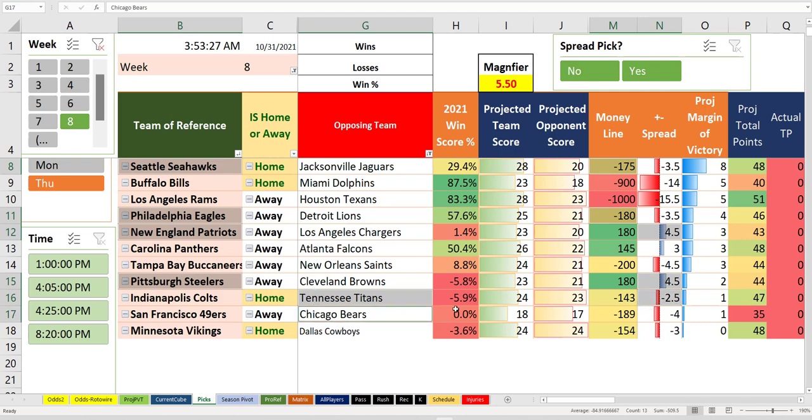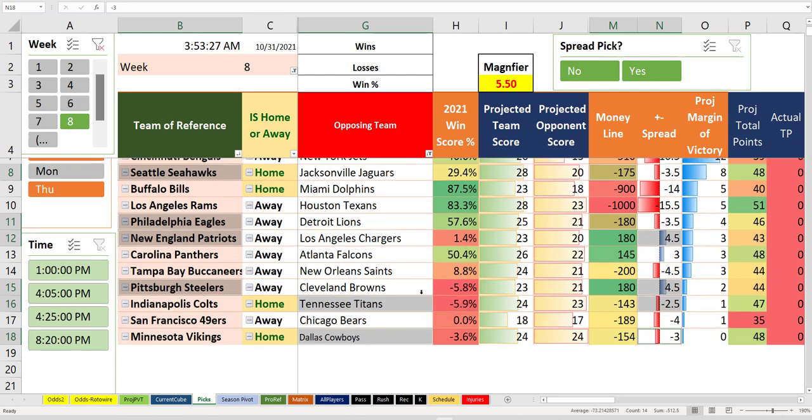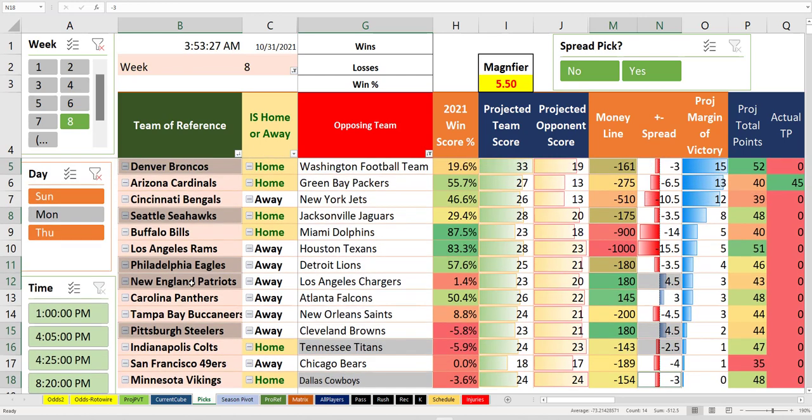The Bears, don't take the Bears. The Cowboys plus 3. The Bears are still a shitty team. I'm sorry. So the Bears don't get taken. But what you're left with is 1, 2, 3, 4, 5, 6, 7. Lucky 7.